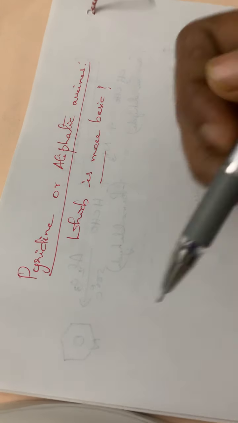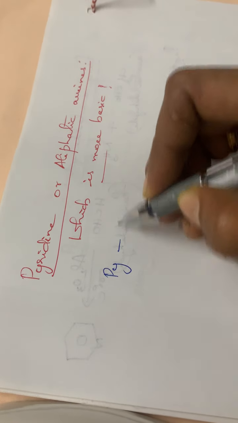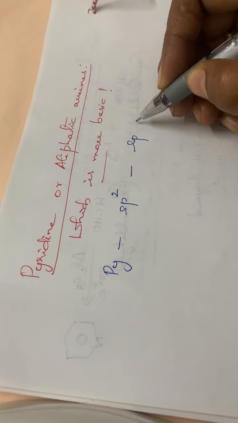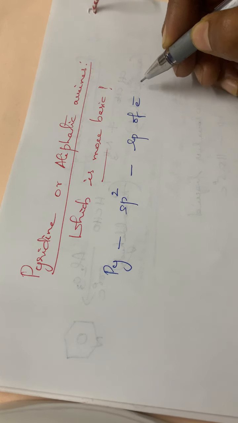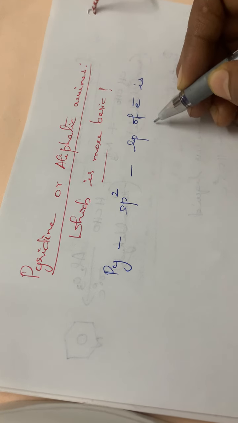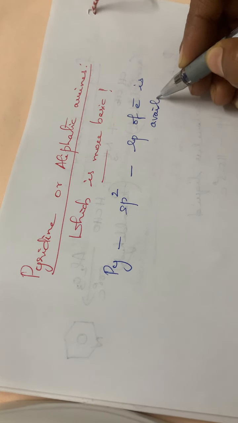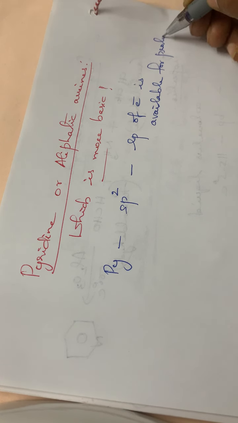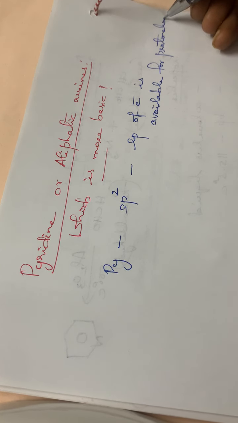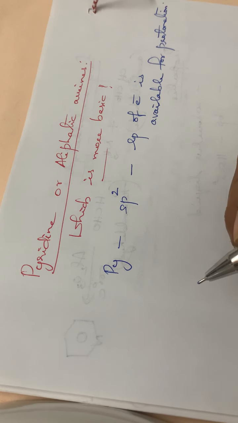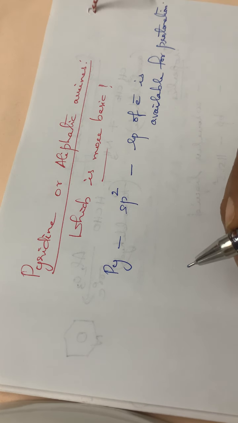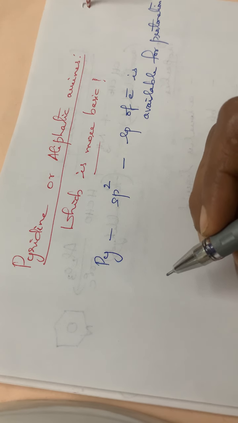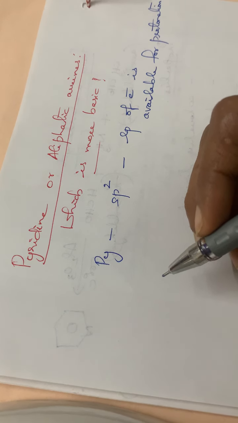Okay. See, in the case of pyridine, we have seen it has got an sp2 hybrid orbital, and the lone pair of electrons is available for protonation, isn't it? And in the case of aliphatic amines, an alkyl group is attached, that means CH3NH2 or RNH2.